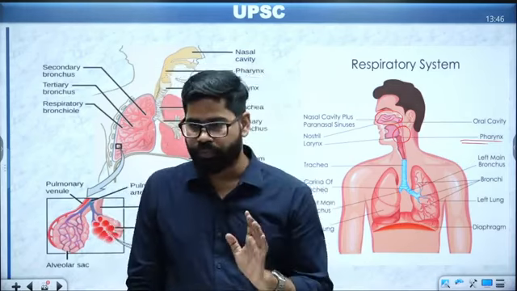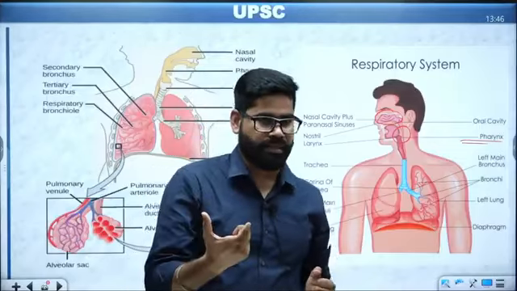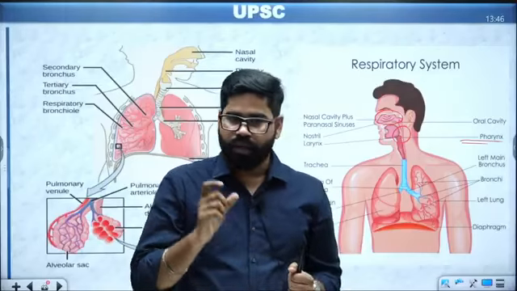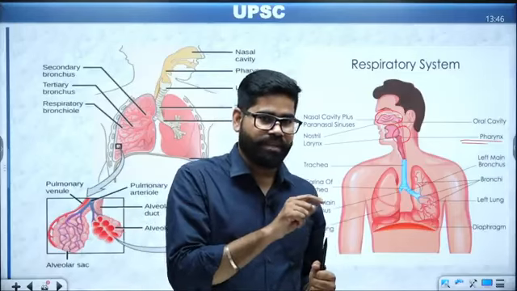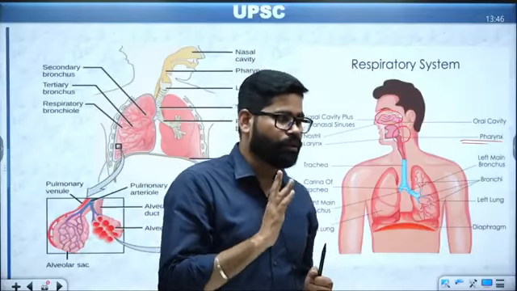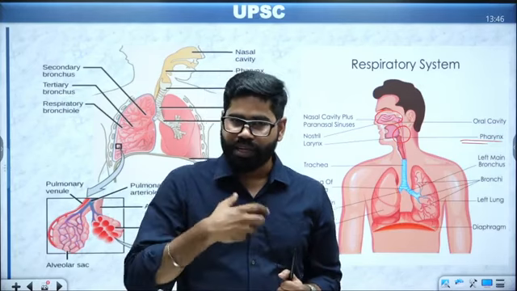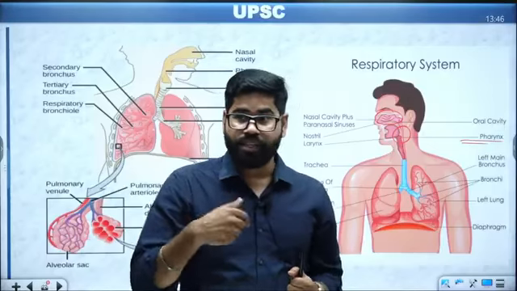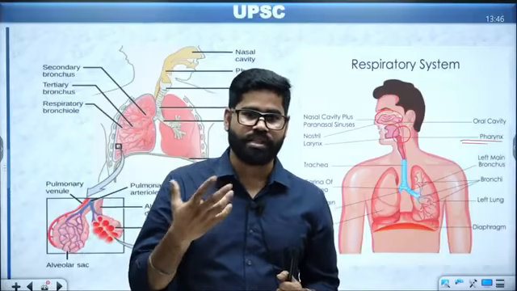Trachea is the windpipe. Now, between pharynx and trachea, there is a small portion called larynx. Larynx is basically the voice box of the body. When you are speaking something, it is because of vibration caused in the larynx by the movement of air. You are speaking with the help of air only. Without air, you cannot speak. You are releasing air from your body, that is causing the vibration in the larynx, and that is generating different types of sounds.